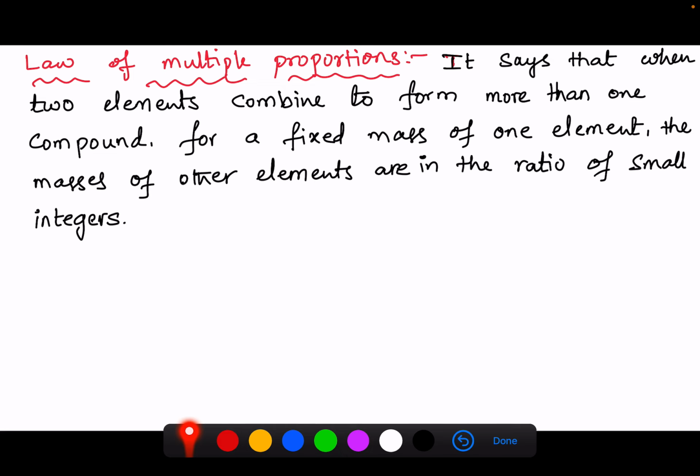The law of multiple proportions says that when two elements combine to form more than one compound, for example NO or N2O, similarly H2O or H2O2, water and hydrogen peroxide, then for a fixed mass of one element, the masses of the other element are in the ratio of small integers. Integers are like 1, 2, 3, 4.